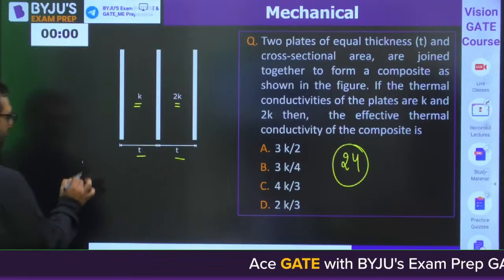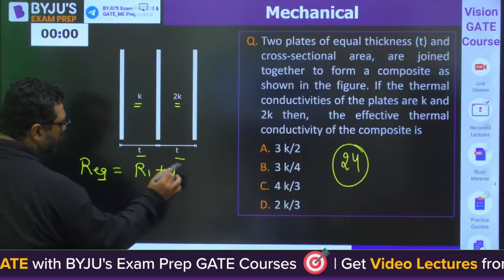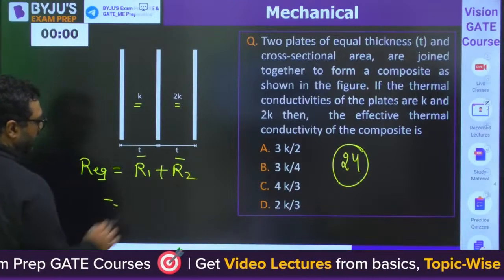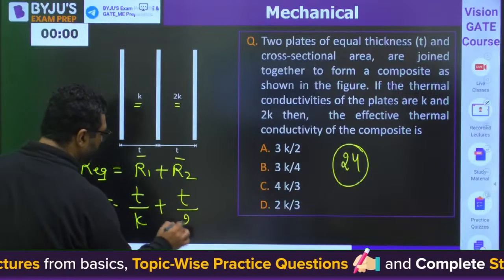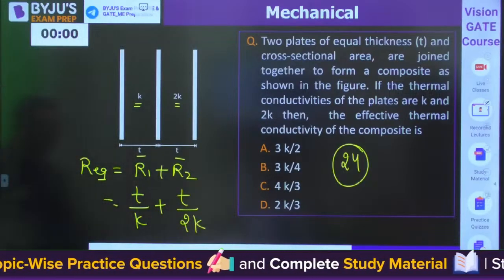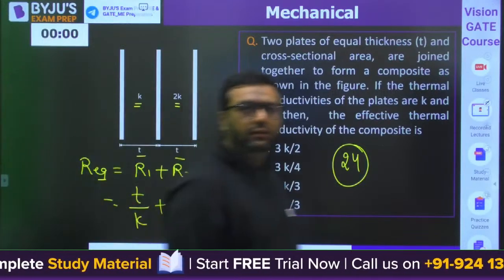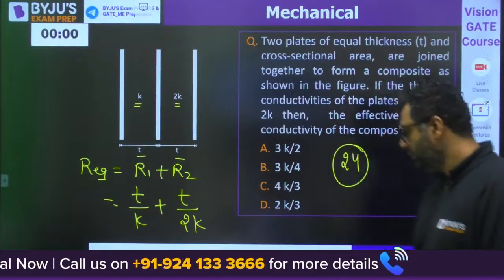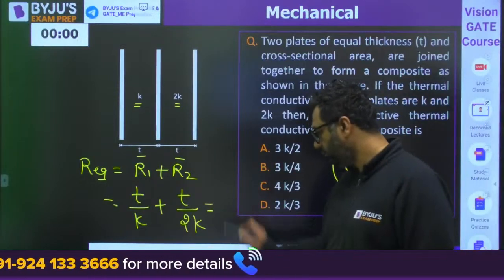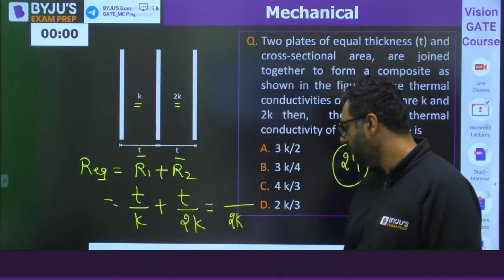Will you be finding out R equivalent as R1 plus R2? Then T by K, T by 2K. Is it correct? This is how you have done it. Then 2K.